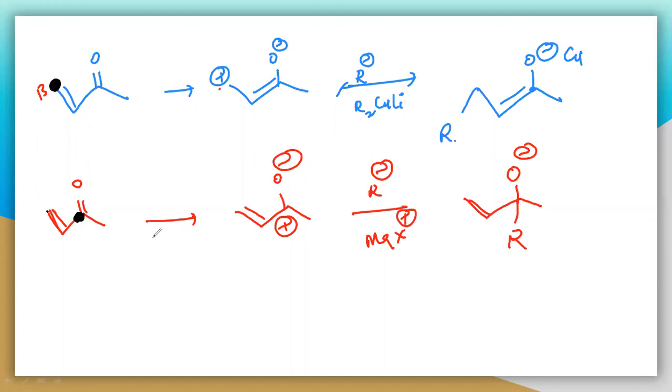This is called 1,2 addition and this is 1,4 addition. There is a difference between these two things. Here R minus is coming and it is linked with a copper. Here also R minus is coming, but it is linked with a magnesium. What is the difference between these two things?